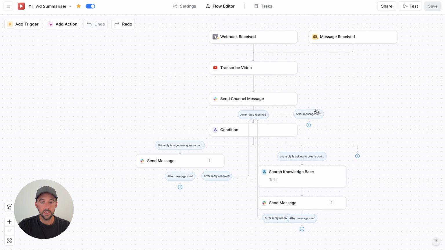Really enjoying playing around with this at the minute and just creating these mini agents that are just kind of useful. I like plugging them into Slack as well because then we can have a conversation with them back and forth and get more interesting and useful information out of them.